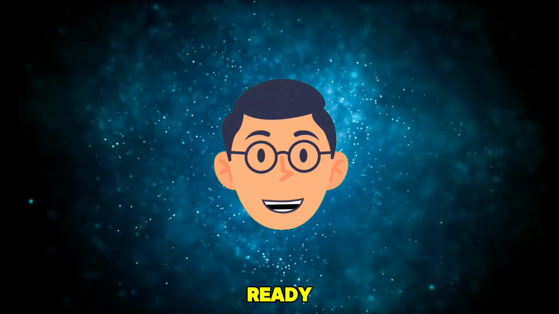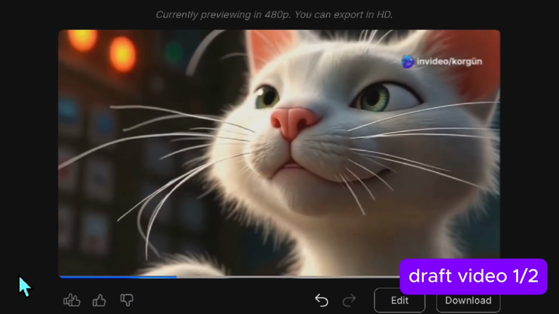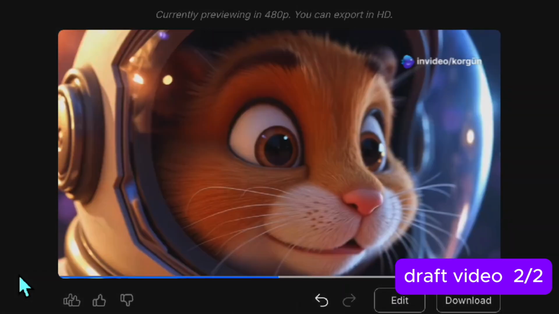Okay. It is ready. Let's see the first draft. Meowshion control, we have a problem. Beep boop, what seems to be the issue? Captain Whiskers, beep boop. Time to put our best paw forward.